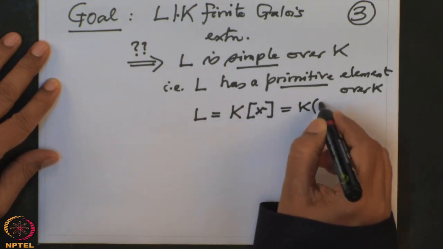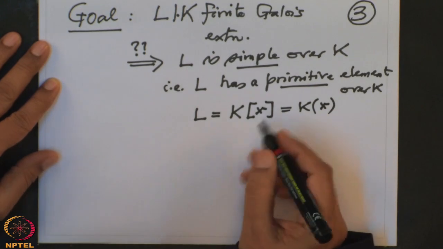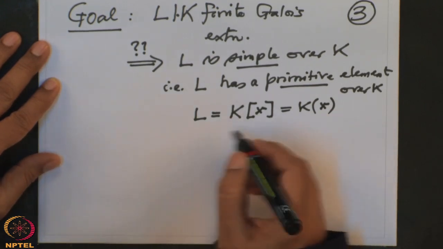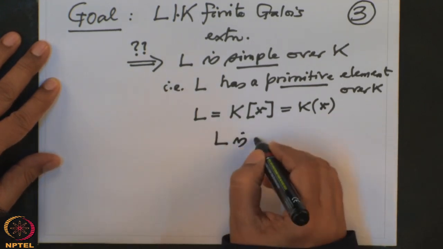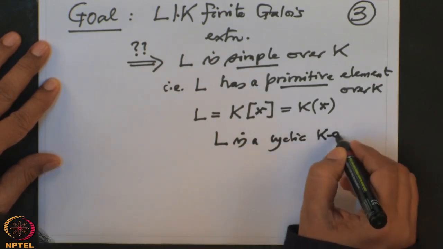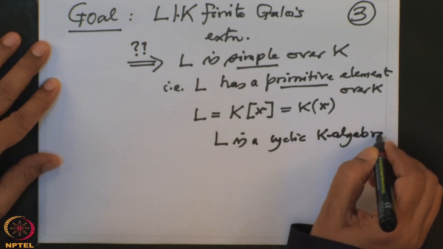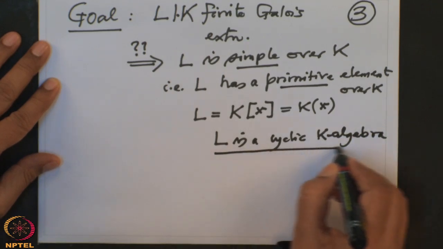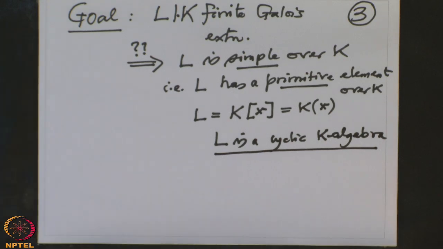This is also a round bracket because we are in an algebraic extension. So I will also keep saying L is a cyclic K algebra. That means as an algebra over K, it is generated by one element. That is what we want to prove.